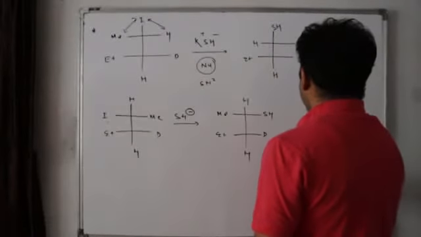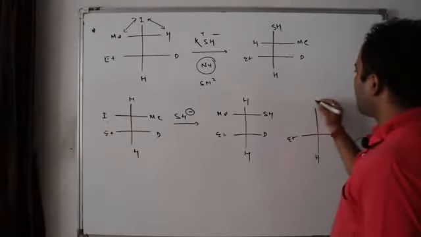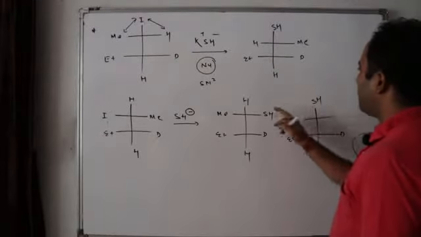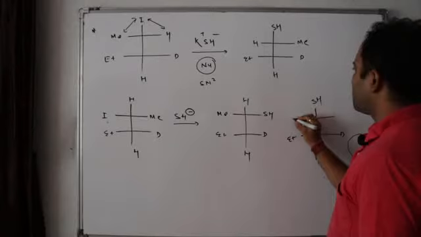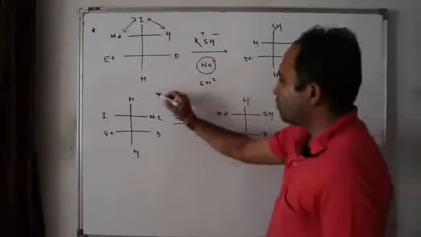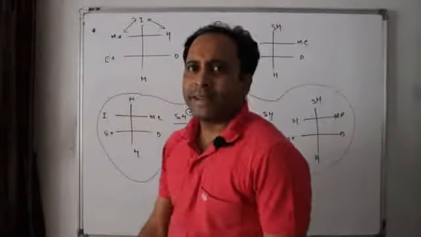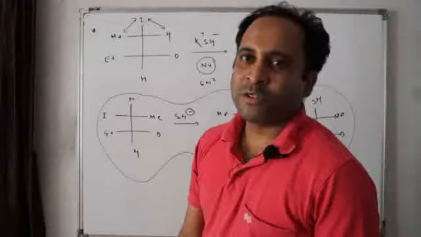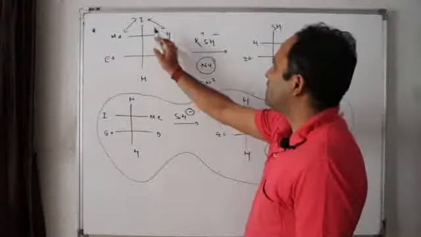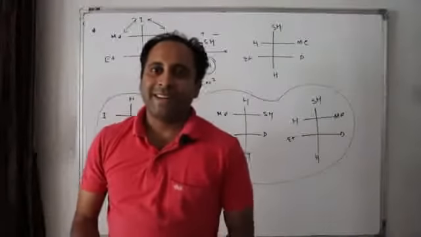Or if you want to make this as this also, you can make it. How? I will bring SH here. Now H will be here. One exchange. H, Me. So need not go for so many exchanges, because in exam pressure you will be in a hurry and in a tense condition. In that case, don't go for so much hurry. Simply exchange this iodine and do one exchange. It will be done. Easy?